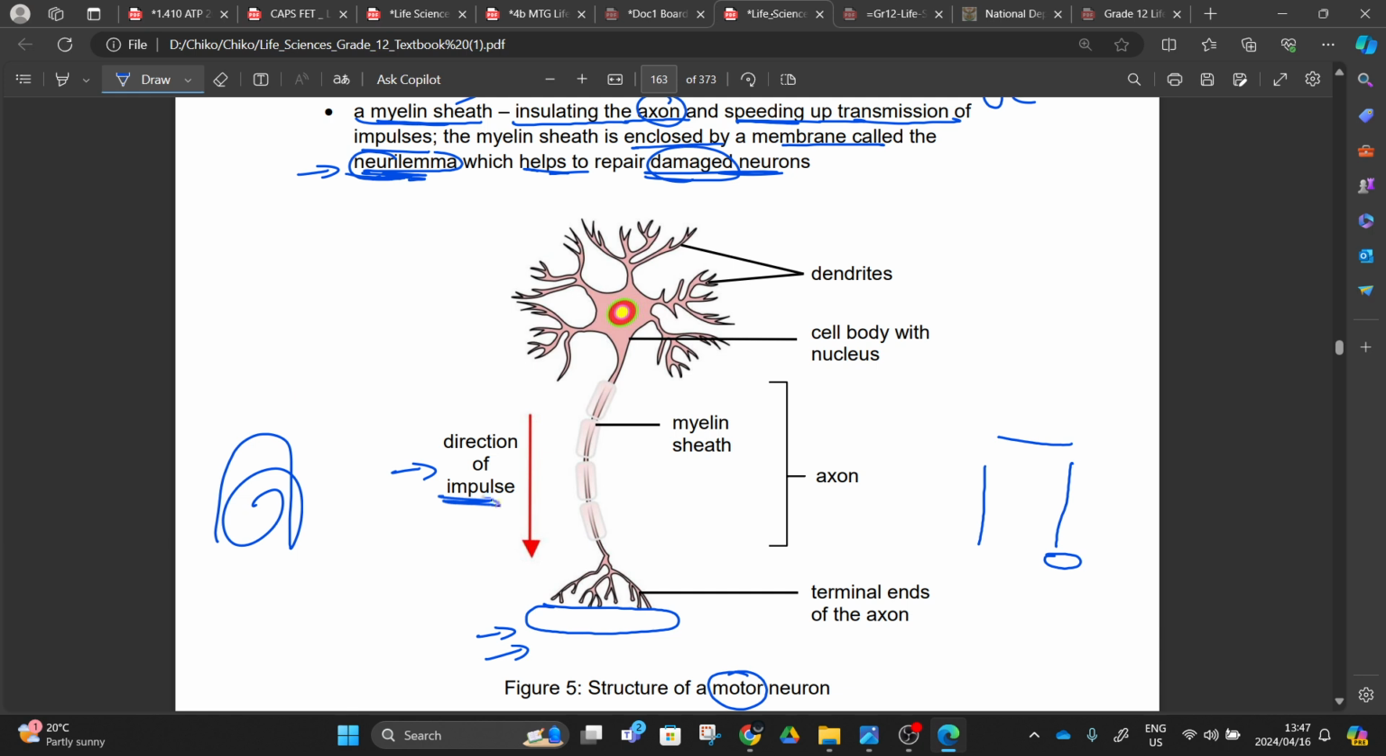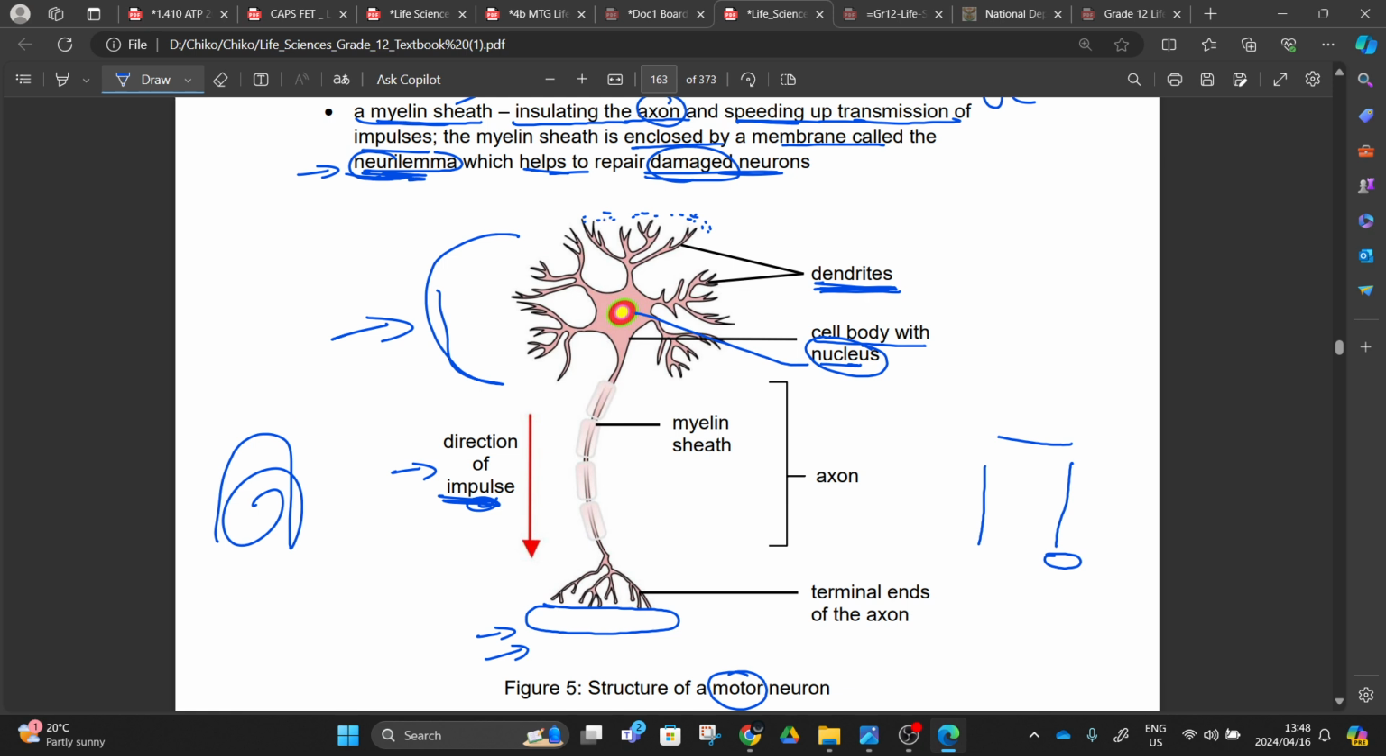The impulse is coming from the nucleus here. This is a nucleus inside a cell body, right? This is a cell body here, the whole thing. The cell body has the nucleus, and this nucleus is carrying out the metabolic activities, right? And we also have the dendrites. These dendrites are receiving the neurotransmitters. We talked about neurotransmitters yesterday.